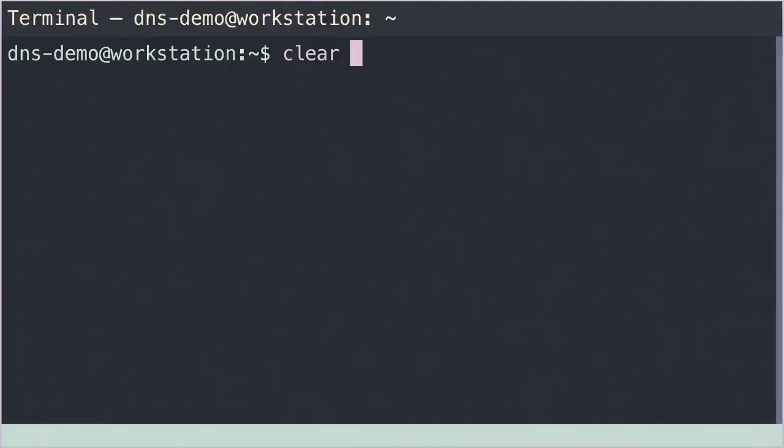Before we begin our DNS exploration, we clear the terminal to start with a clean workspace. A blank canvas ensures that the output of our queries is easy to read and analyze. With the stage set, we are ready to dig into DNS.